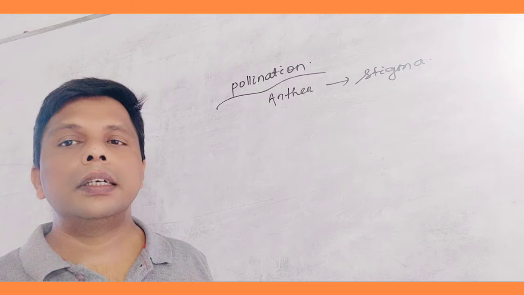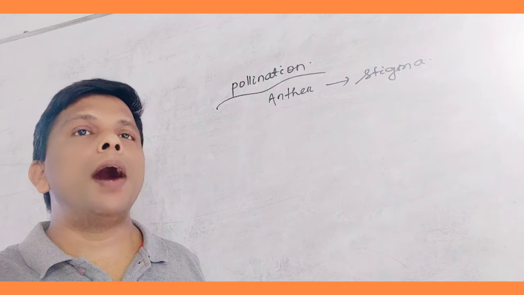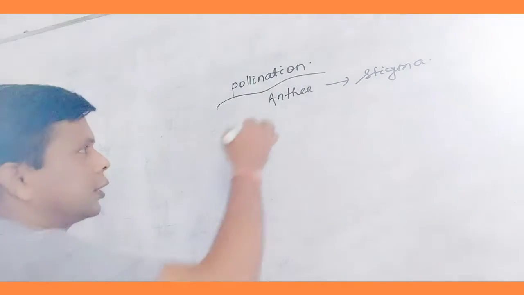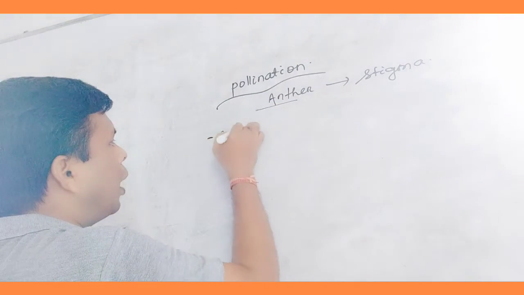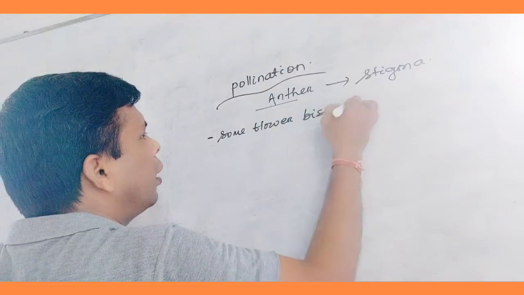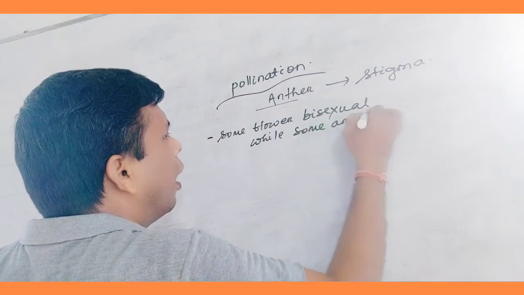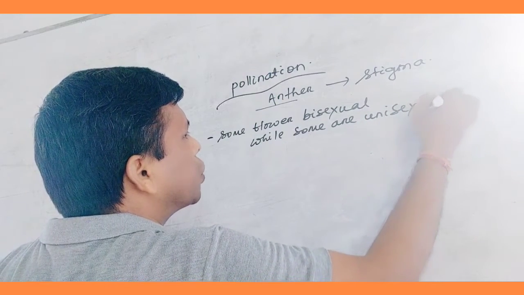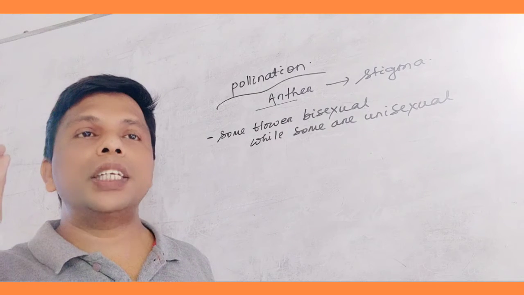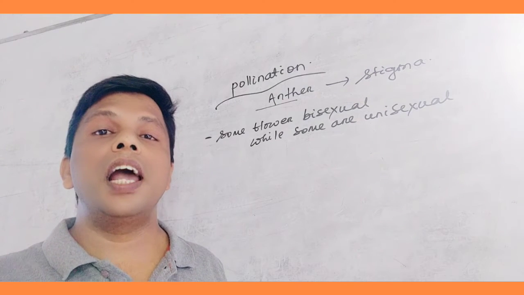First, if we see, in most of the angiosperms, the flowers are bisexual, and some of the angiosperms also have unisexual flowers. Some flowers are bisexual, while some are unisexual. The bisexual flowers are otherwise called monoecious and unisexual flowers are dioecious.